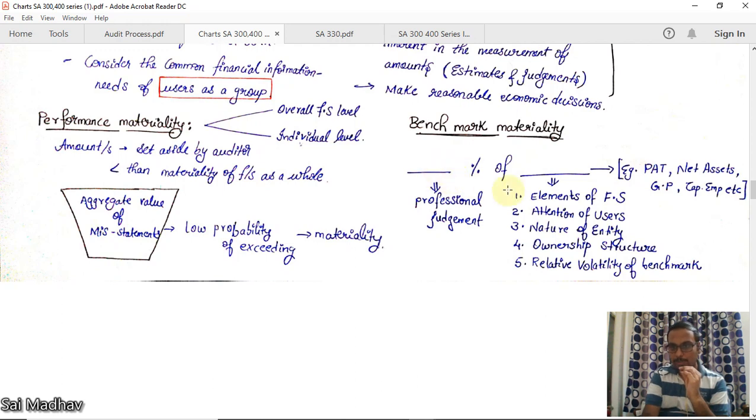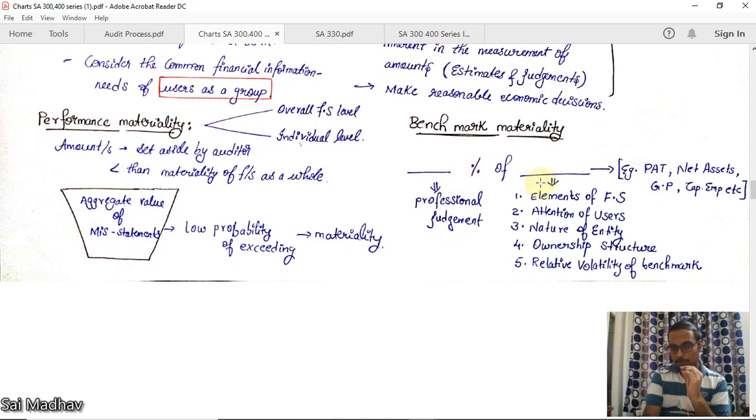For example, 10% of net assets or 5% of PAT or 7% of gross profit, whatever it is, you'll be taking a percentage of some element of the financial statements. Now, this percentage will be completely based on professional judgment, on your experience and everything.